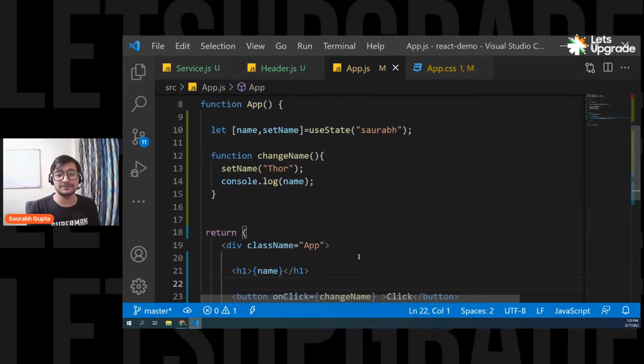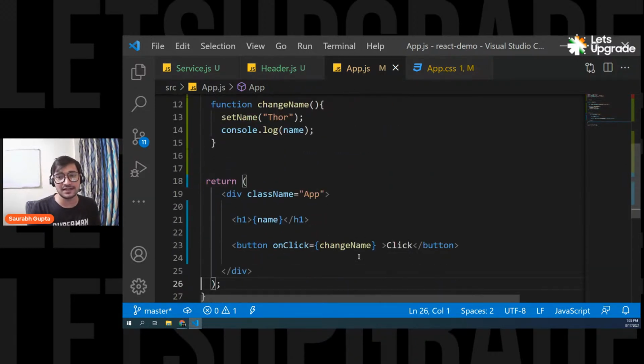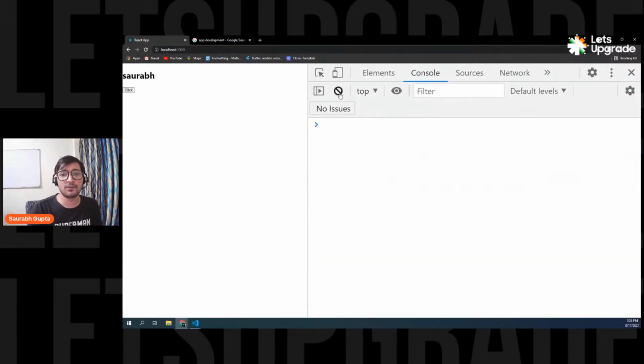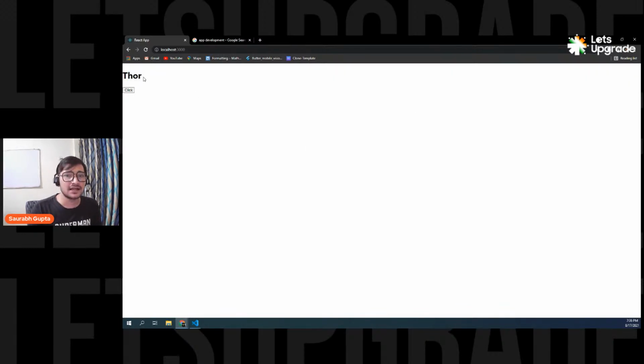Now let's see it. Now guys, please focus, everyone. Refresh. Remove all of it, and now see if I click on this. Here we go. Can you guys see it, everyone? Don't focus on the console in this case. Don't worry about the console. But can you guys see it? Because it's asynchronous, that's why we still see Saurabh there. But don't worry about it. Now you can see we have Thor here, because after changing the name's value, the component refreshed, re-rendered, and got the new value for you.